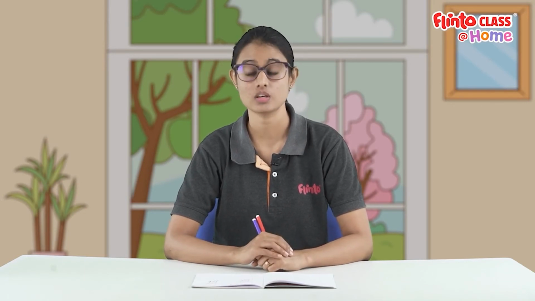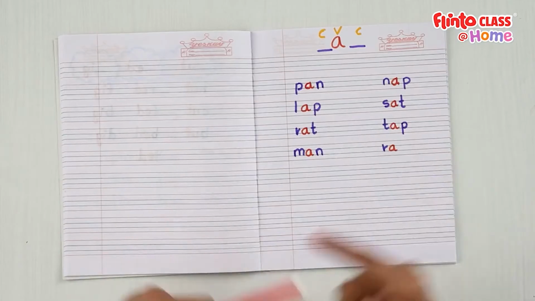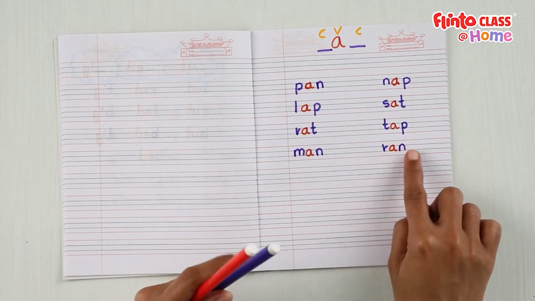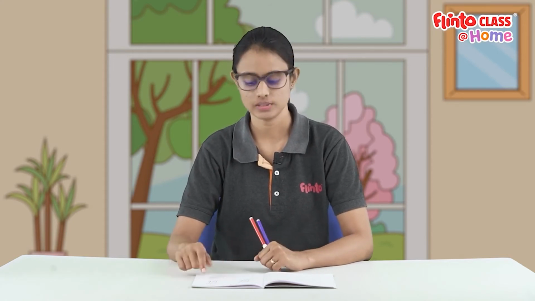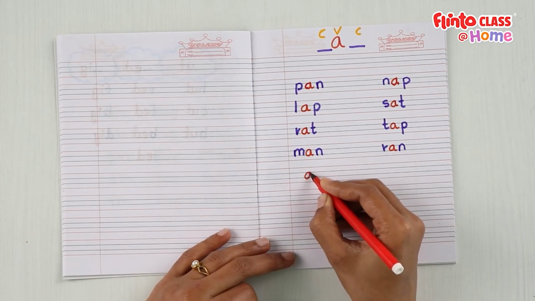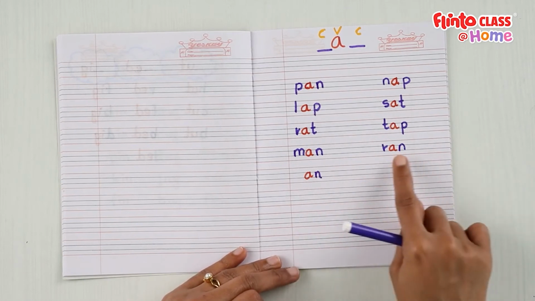What is the ending sound for the word ran? What is the consonant that will be the ending sound? Yes, let's add n. So this word is ran. Our next word can be a word that rhymes with the word ran. So, which means it ends with the same sounds. Let's all add a as the middle sound, n as the ending sound, just like the word ran.